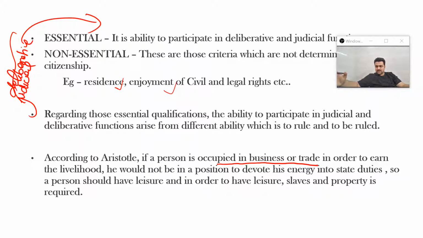It is about a bond, a bond emerging out of the intimacy that arises from the active participation of people in the affairs of a state. Now, if this is citizenship, then you can understand that it will emerge only when individuals participate actively in state affairs.